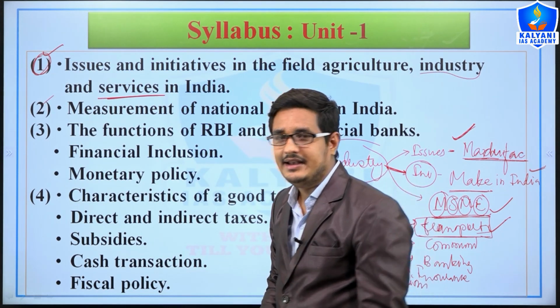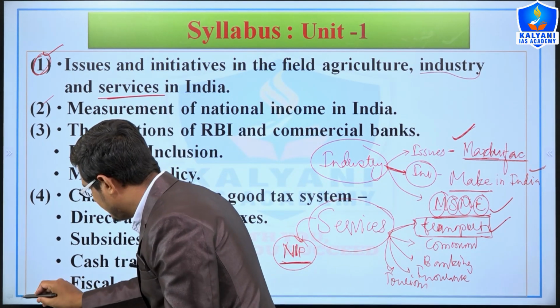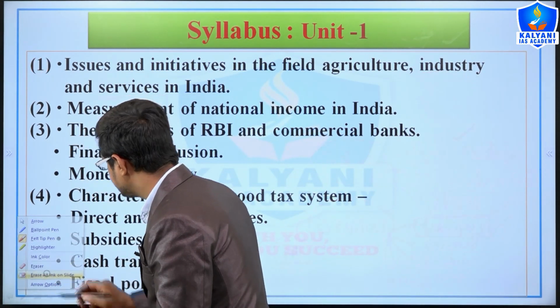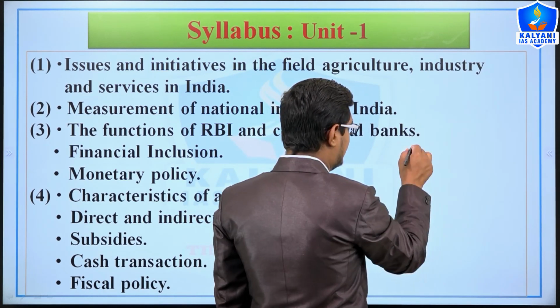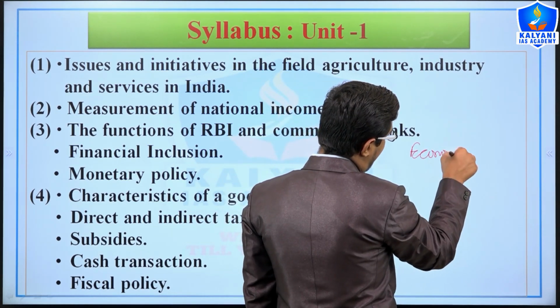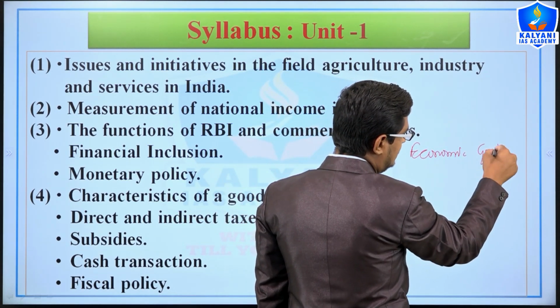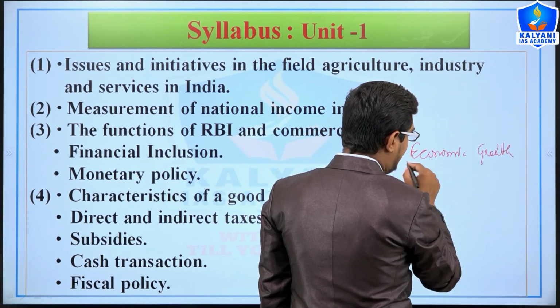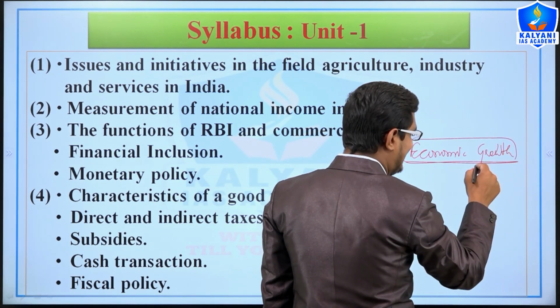measurement of national income, right? Here you need to understand that economic growth is an indicator.